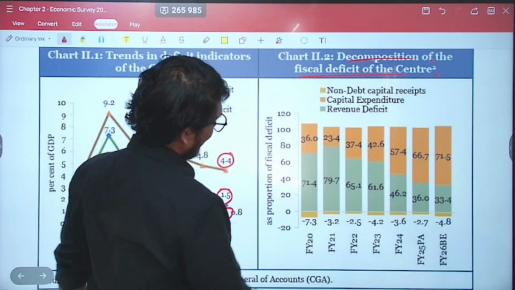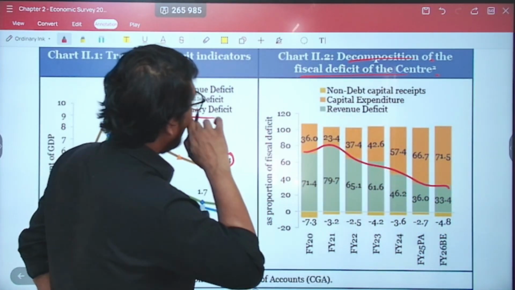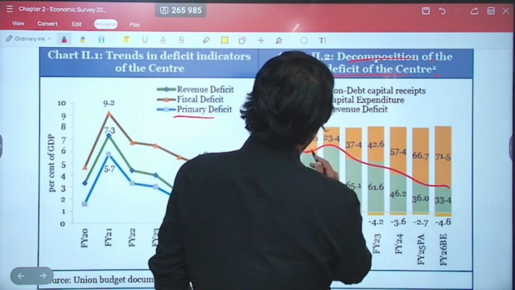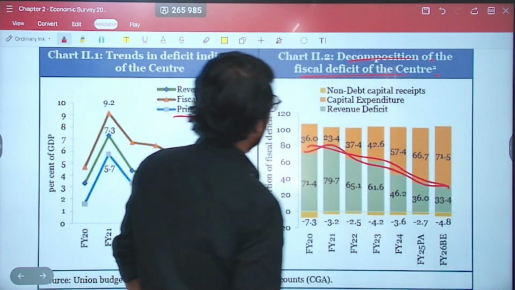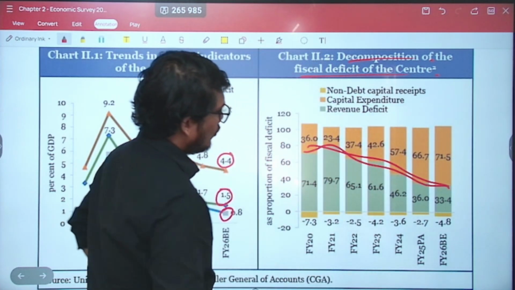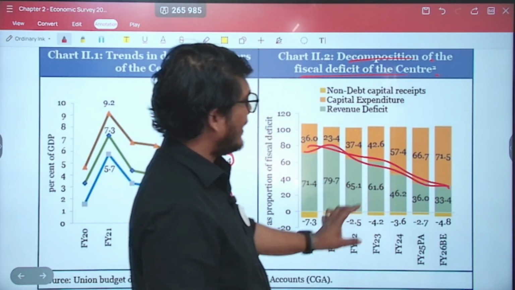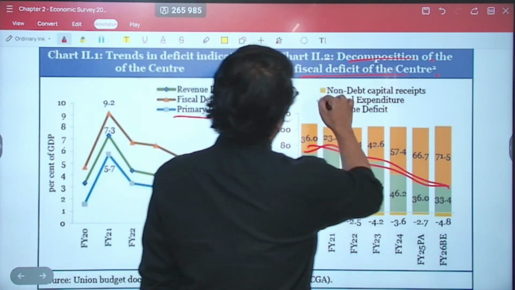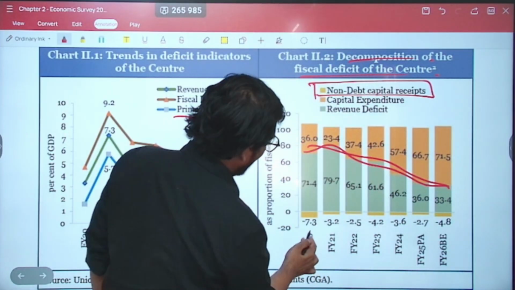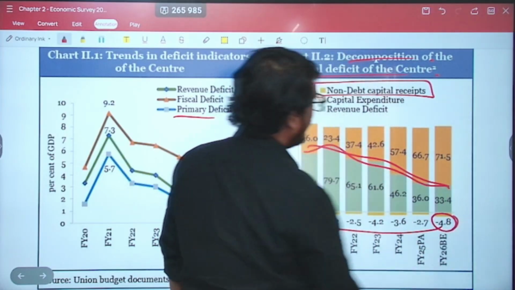You have the revenue deficit, which has gone down, which is a good thing. Capital expenditure, if you look at it, has increased. Non-debt capital receipts are also seen, they are small in number, but there is basically the negative, which was negative 7.3, has at least lowered to negative 4.8.